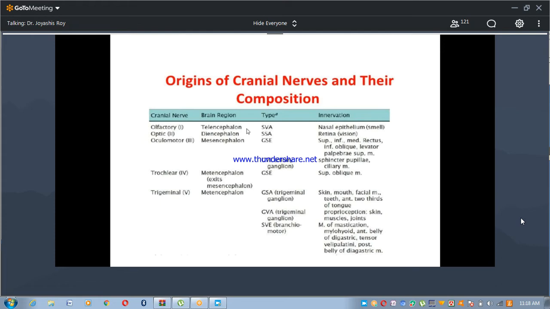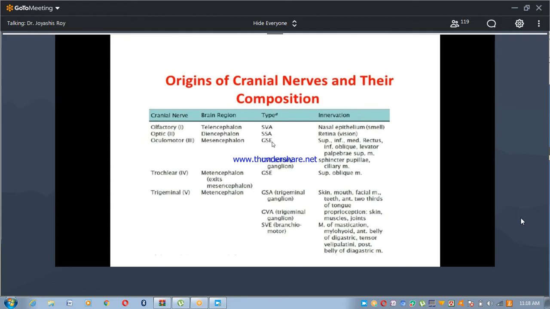Olfactory is a special visceral afferent, innervating the nasal epithelium for smell. And optic, from the diencephalon, is a special somatic afferent, carrying vision from the retina. And oculomotor, or third, develops in the mesencephalon.